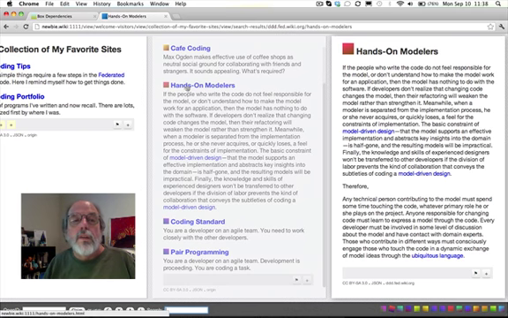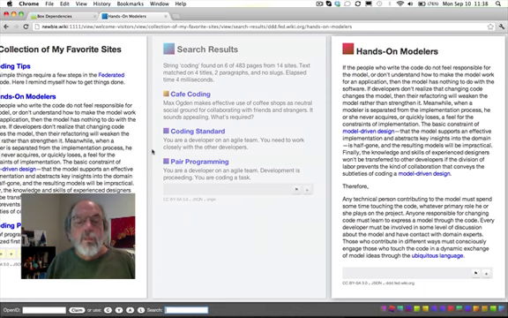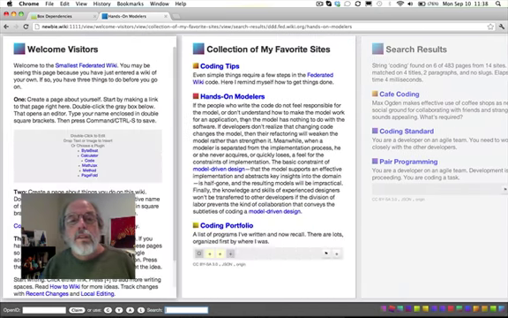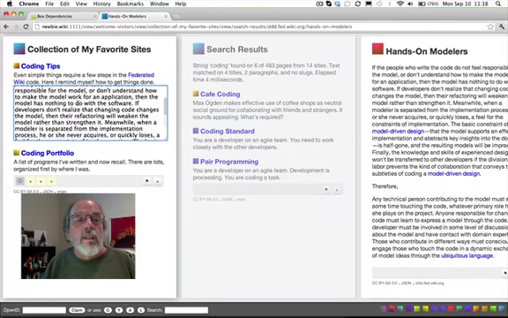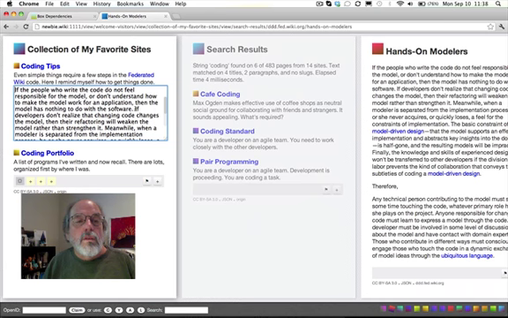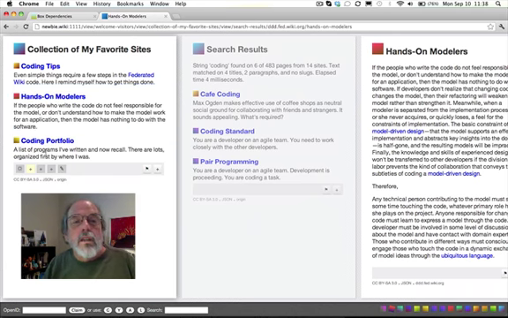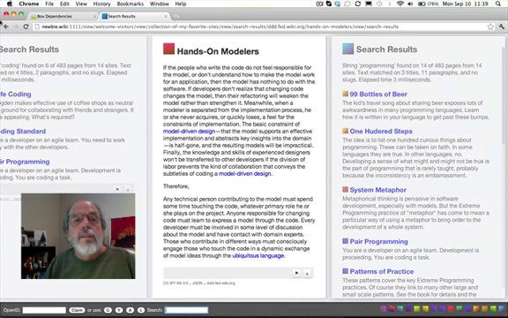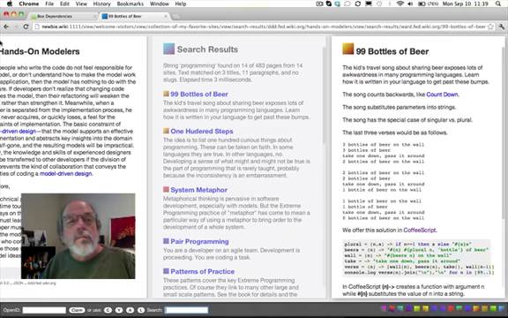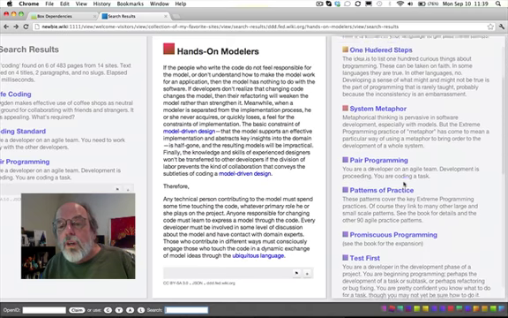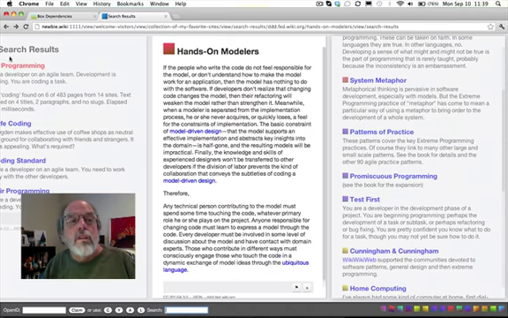If I grab that, now I get into this situation where this is a little long, so I'm just going to edit that description to be a little shorter because this is my own wiki and I like it kind of short. Now, as I see this, maybe programming is a better word. Programming. So now I find all the 99 bottles of beer. Well, maybe that's not. Let's find something a little more colorful. Pair programming. That looks good.